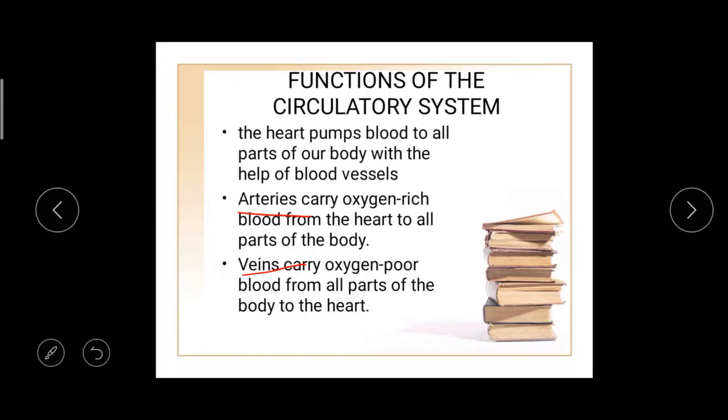Arteries only carry blood with oxygen. Then veins carry the blood which contains no oxygen or poor oxygen content from all parts of the body and return it to the heart. Do you understand? So these are the functions of the circulatory system.